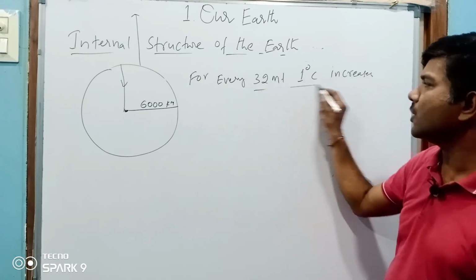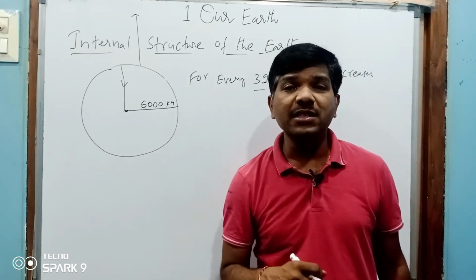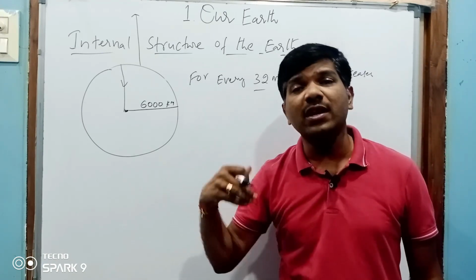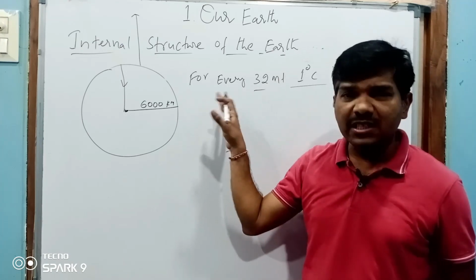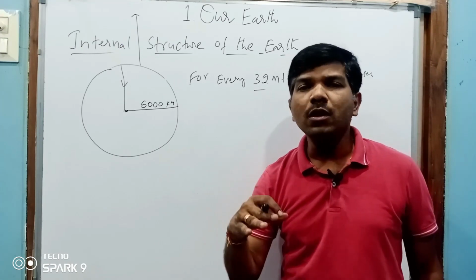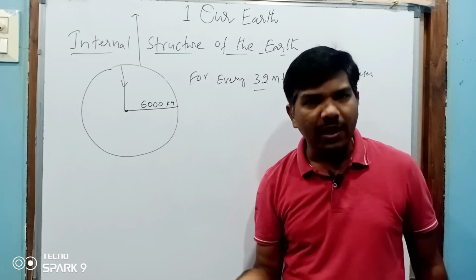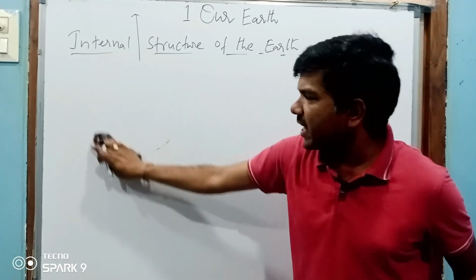While we are going inside, the temperature increases, and in different layers the temperature may vary. This is the crust. In the mantle and in the core, the temperature will vary. Okay, right. Now we have discussed the radius.